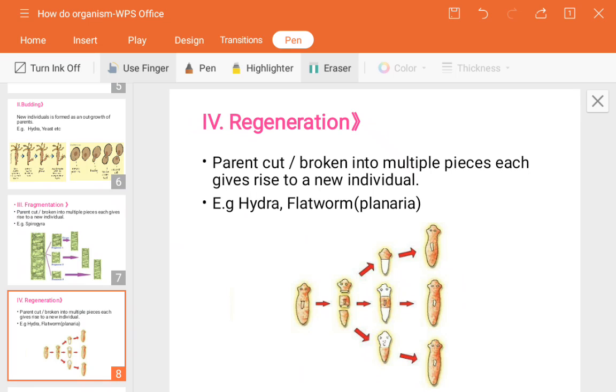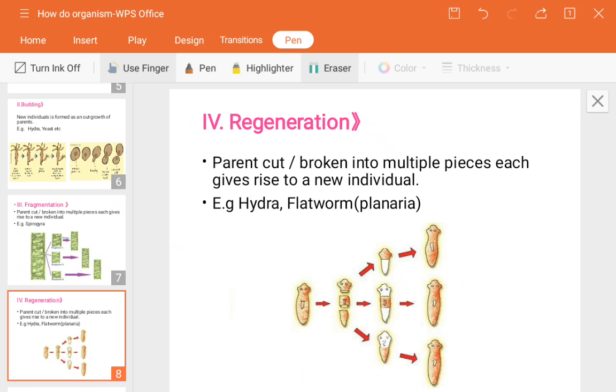Okay, so in regeneration what happens, whenever a single cell or organism breaks down into different pieces, it will not produce as it is in fragmentation. See, in fragmentation, if the parent is cut or broken into multiple pieces, each gives rise to a new individual.